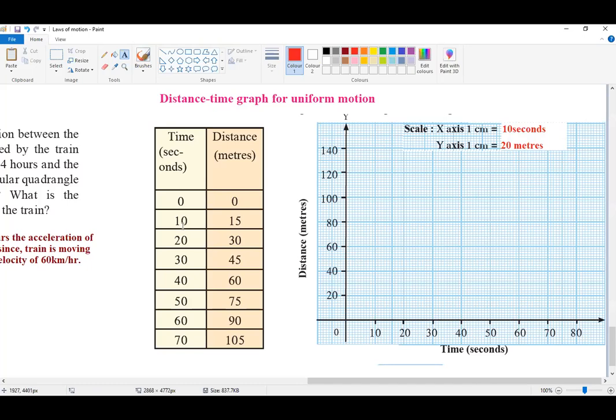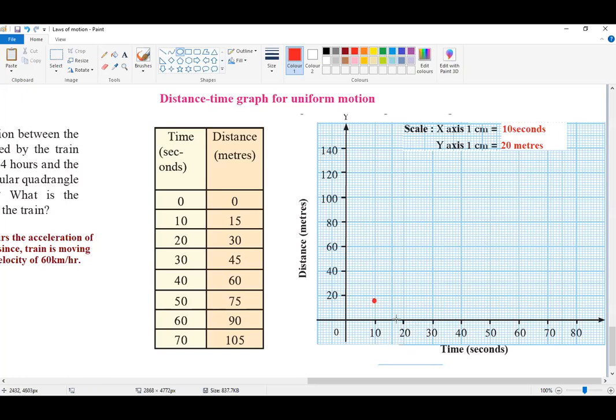Now let's plot the graph. When the time is 10 seconds, the distance covered by the object is about 15 meters. So it will be somewhere here. So let's plot that one. Here it is 10, and somewhere here it will be 15. Done. So here it is 15.